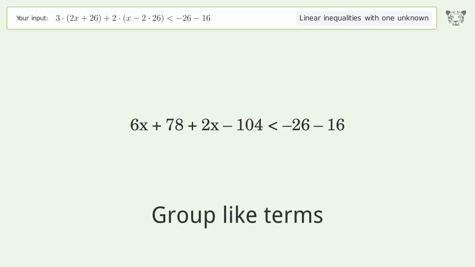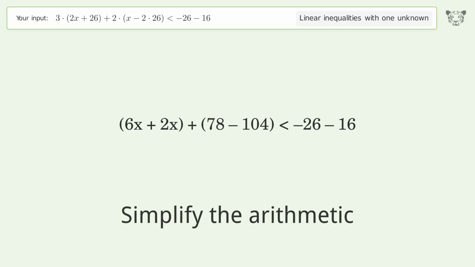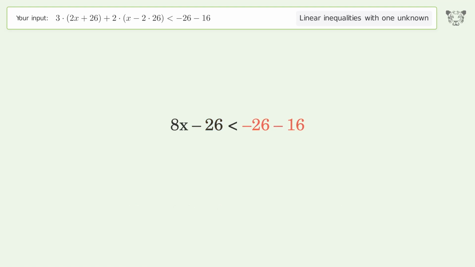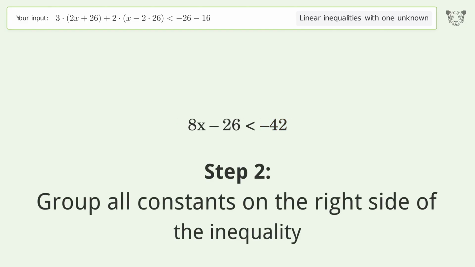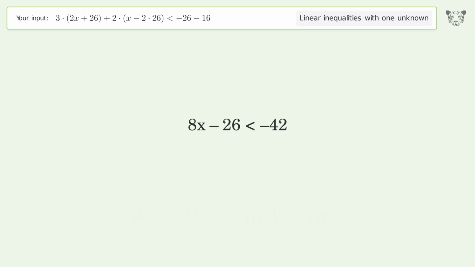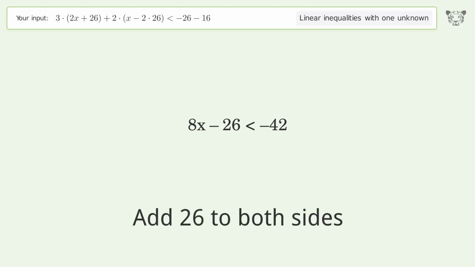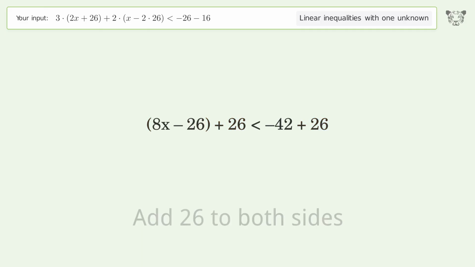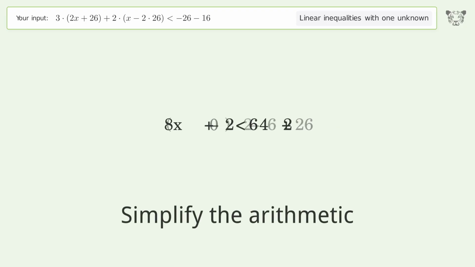Group like terms. Simplify the arithmetic. Group all constants on the right side of the inequality. Add 26 to both sides. Simplify the arithmetic.